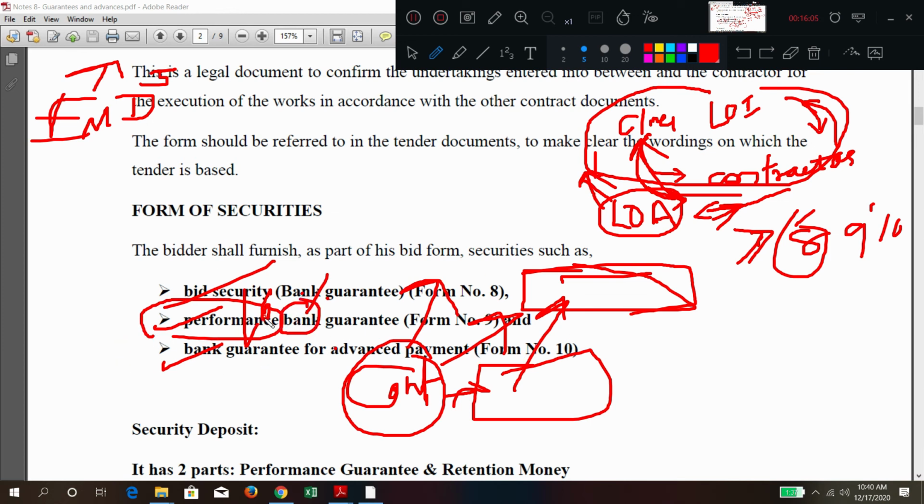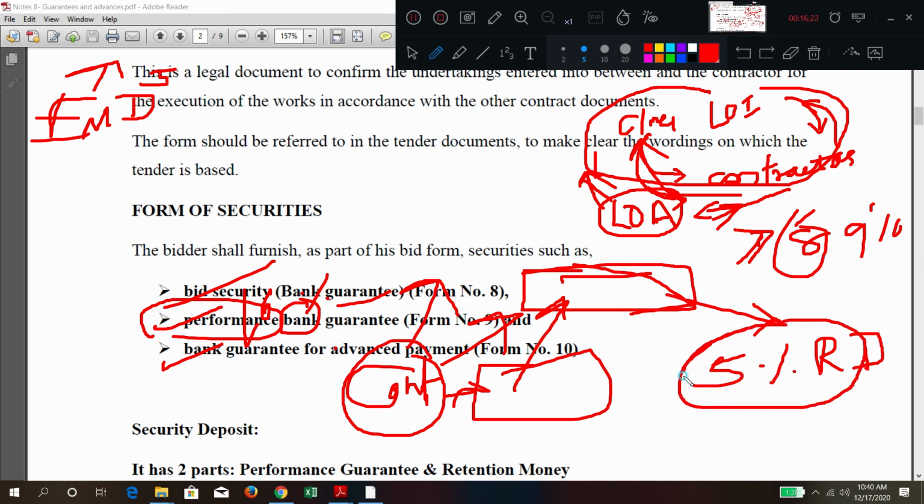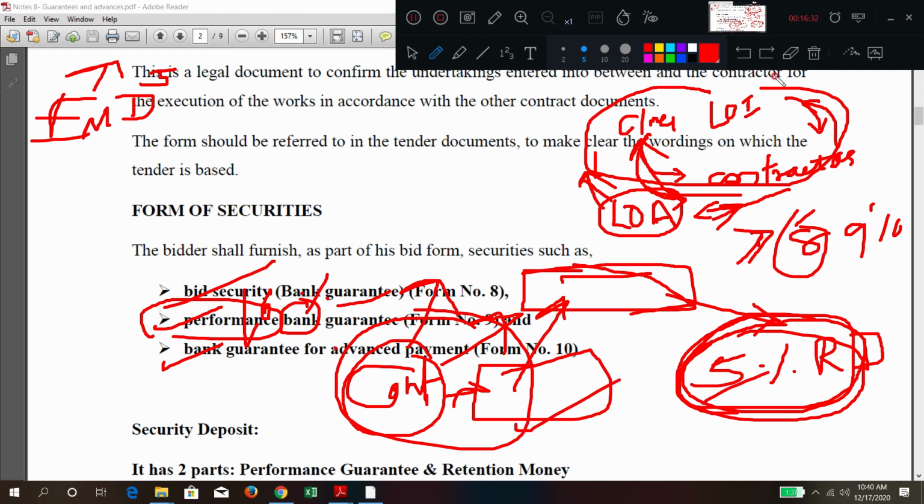Apart from that, there is one more thing. What is that? Every time 5% RD is deducted. Retention deposit means what? Every time from the running bill, 5% of the amount is deducted, which will be given later. This is also a security deposit. So this is the performance guarantee, and this is the security deposit. Later, both these amounts are going to be released.